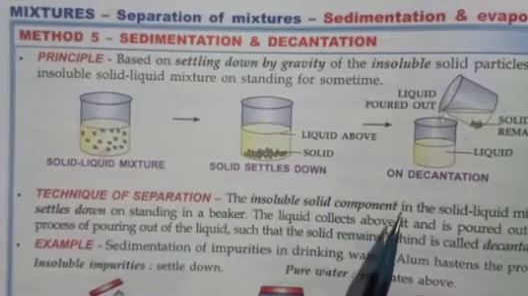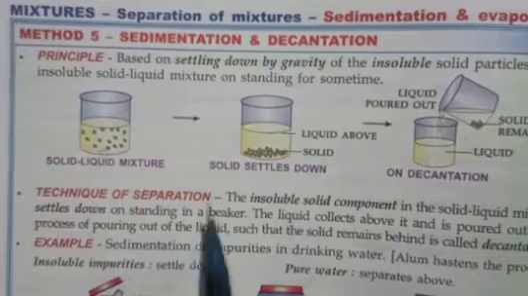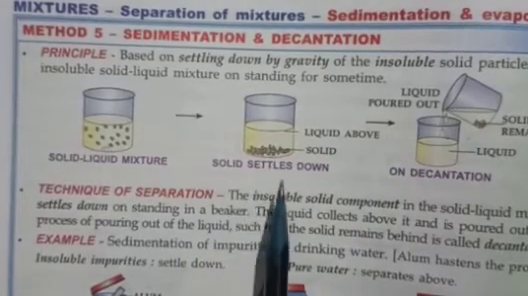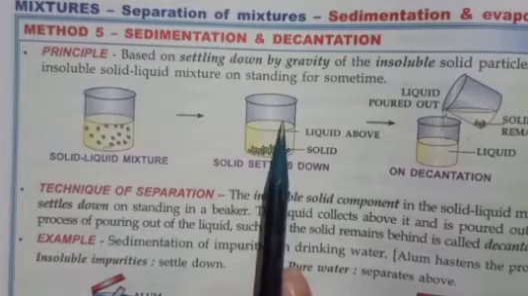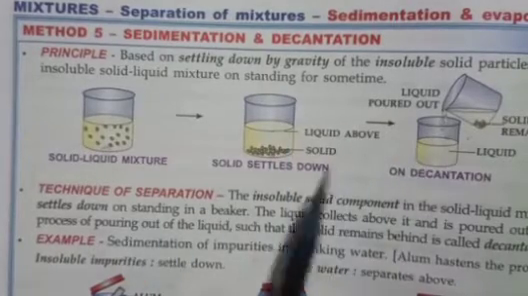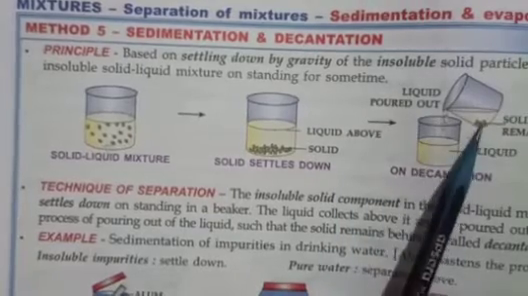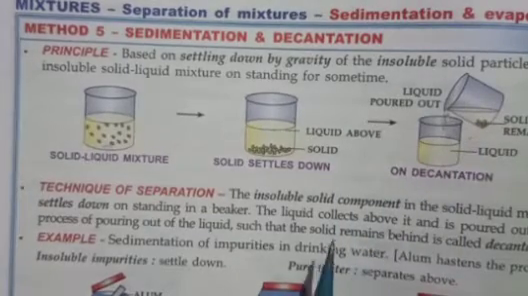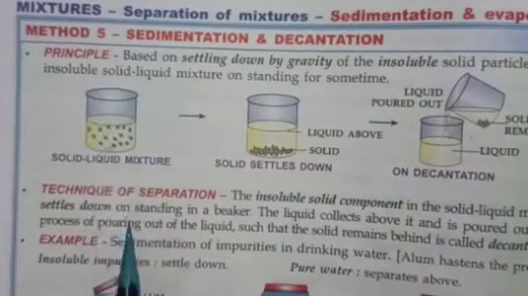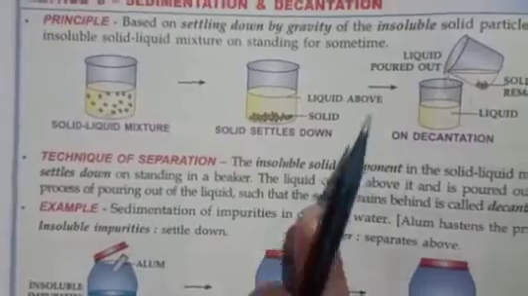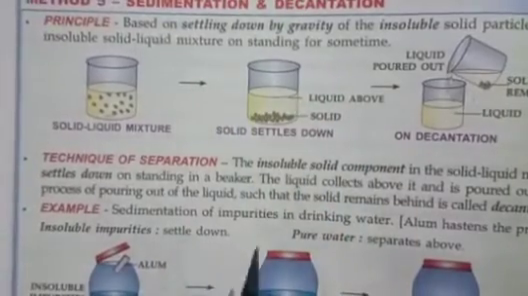The insoluble solid components settle down on standing in a beaker, and the liquid collects above it and is poured out. The process of pouring out the liquid such that the solid remains behind is known as decantation. Here also you have to write the principle, technique of separation, and example, and you have to write all these activities in your activity file.